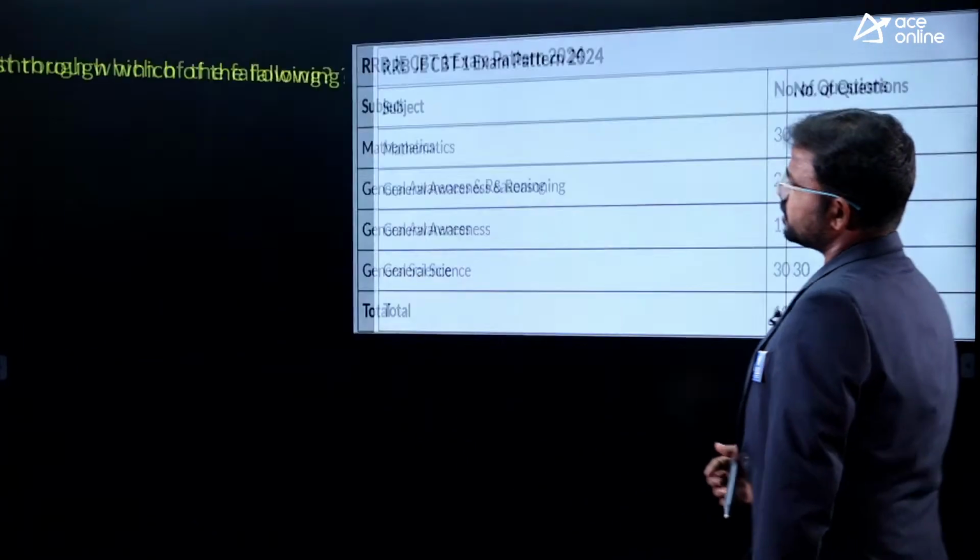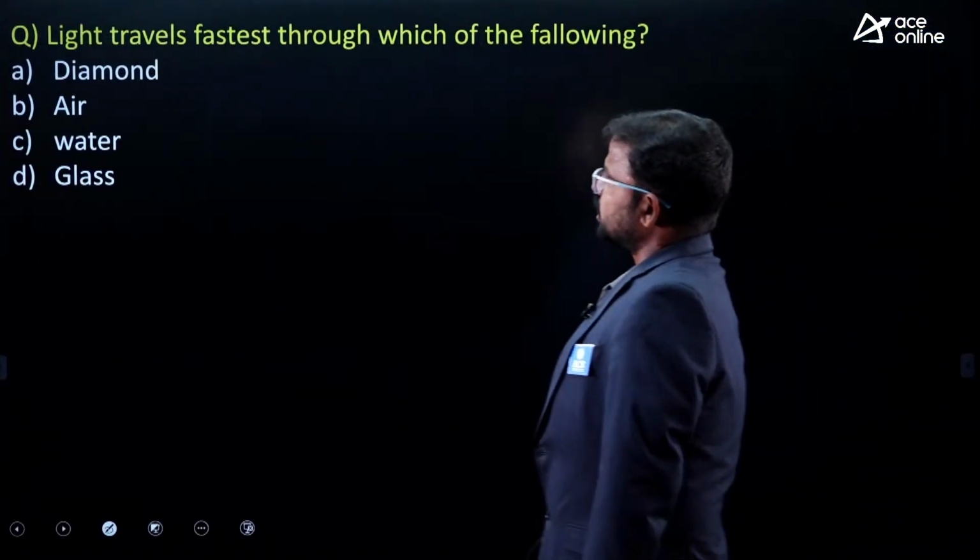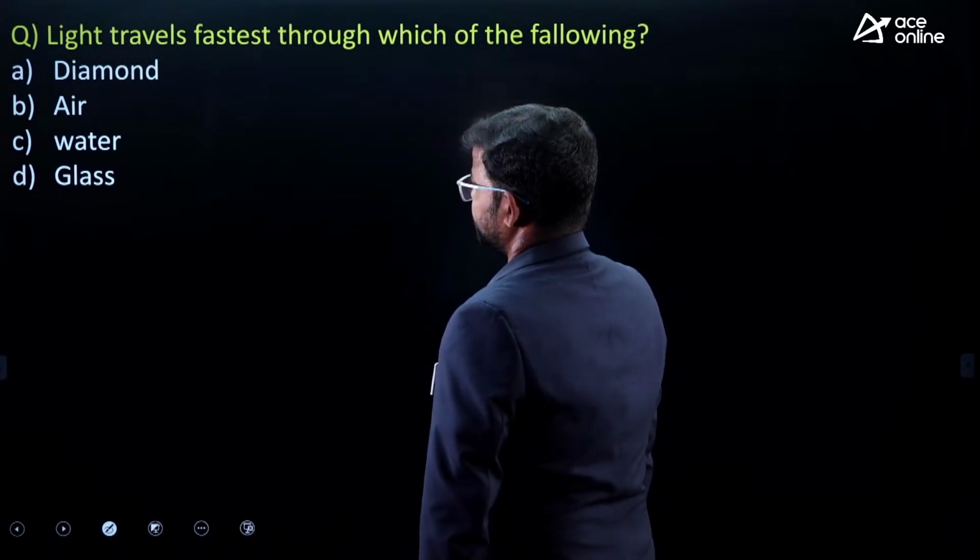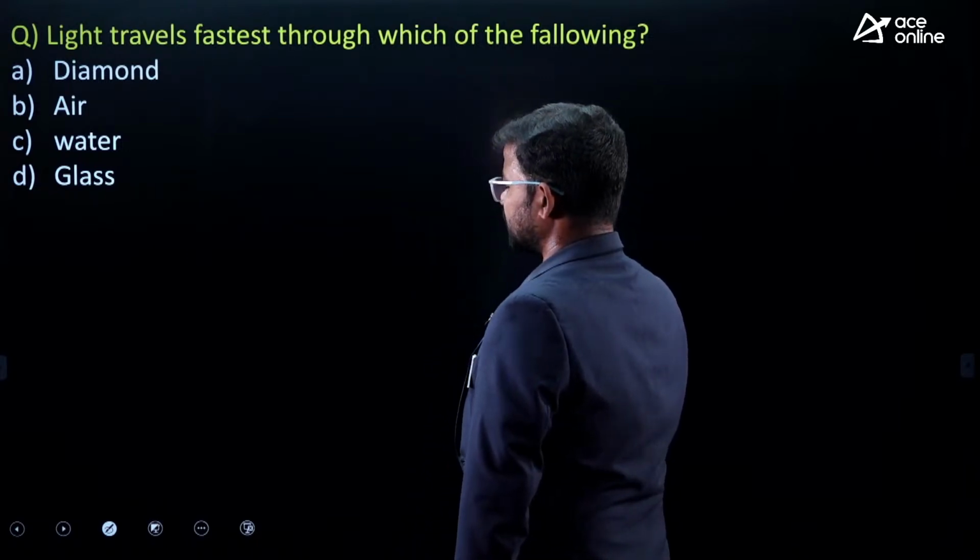So here is the first question: light travels fastest through which of the following? Diamond, air, water, glass.